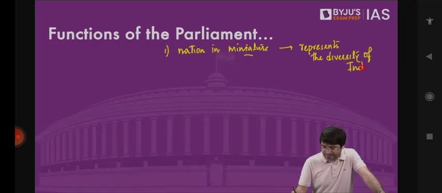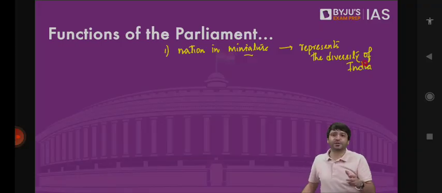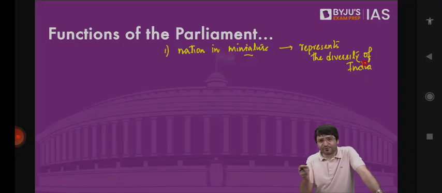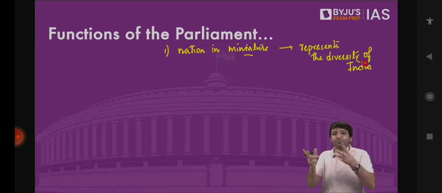The diversity is not only with respect to religion, it's also with respect to language, different regions, different cultures, different castes, different tribal groups. And Indian Parliament represents all of them. So there are people in the Parliament belonging to different religions, different castes, different tribes, different languages, different regions. So we say it's like nation in miniature. It's like the sample of India. It represents the entire nation.